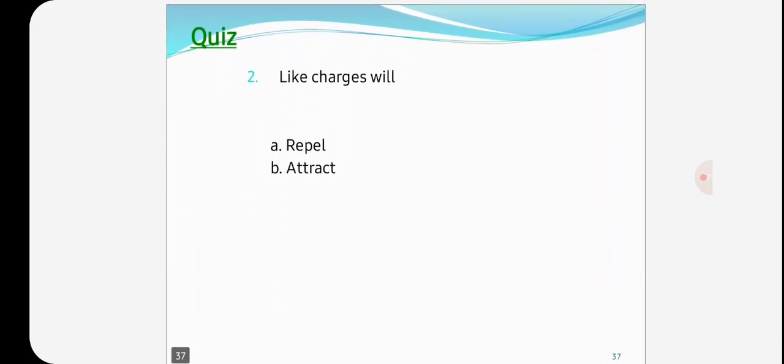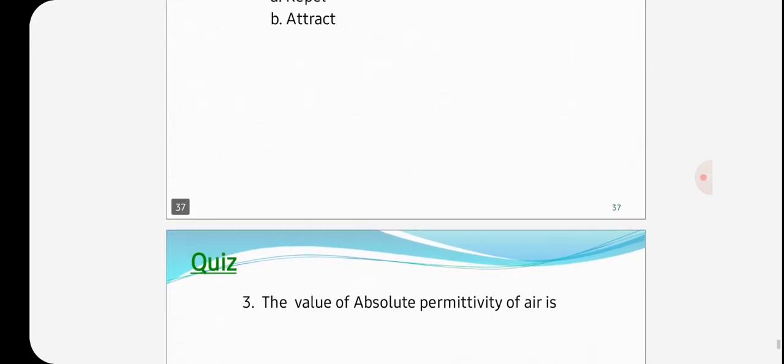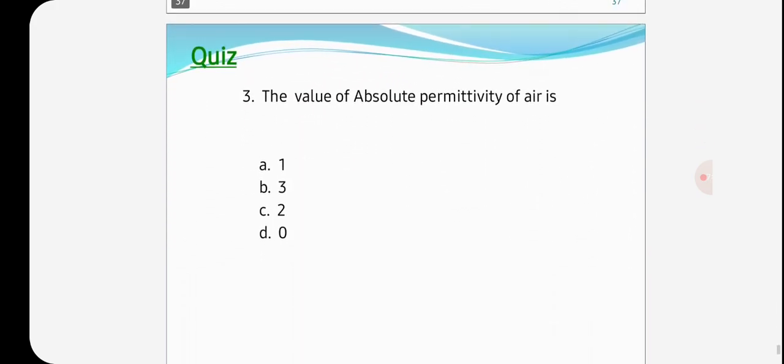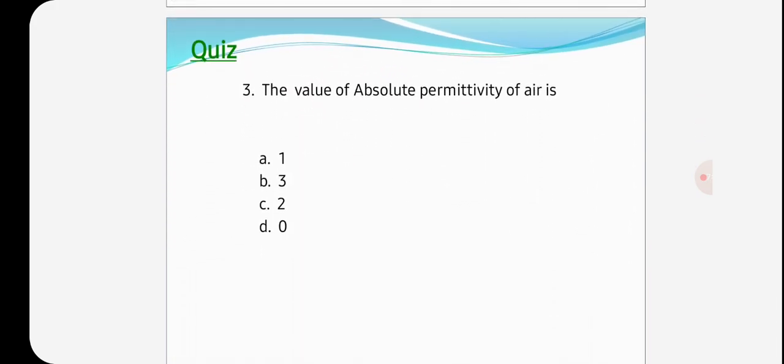Next, like charges repel and opposite charges attract. Next, the value of the relative permittivity of air is 1. The permittivity differs for different materials; for air and for vacuum it is 1.